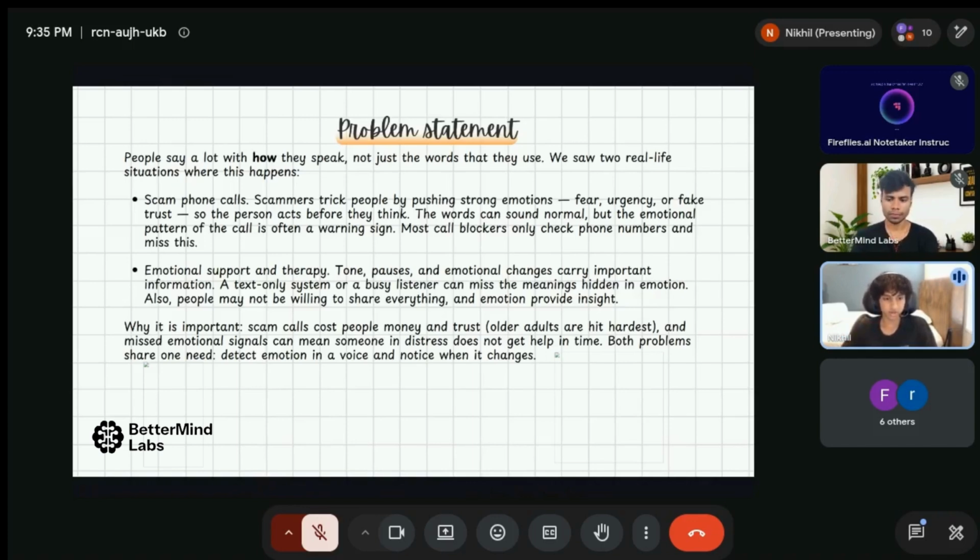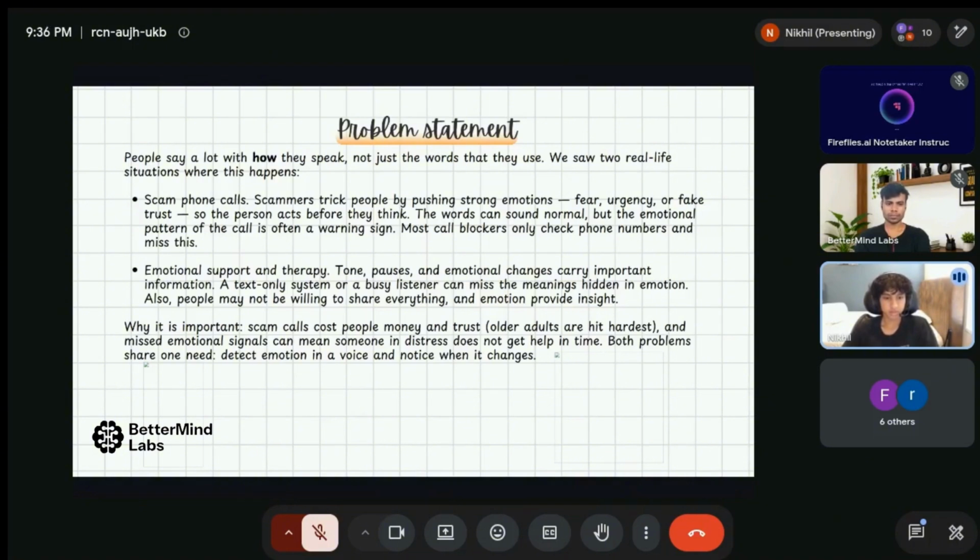So, our other use case is with emotional support and therapy. Tone, pauses, and emotional changes during therapy sessions can carry lots of important information. And systems that are based only on text or a listener that isn't listening properly can miss the meanings hidden within emotion. Additionally, people in therapy may not be willing to share everything about themselves, and then the emotions that they do share can provide lots of meaningful insight.